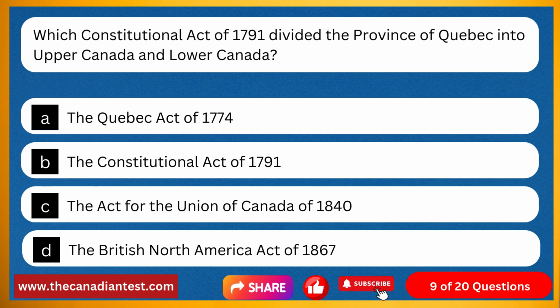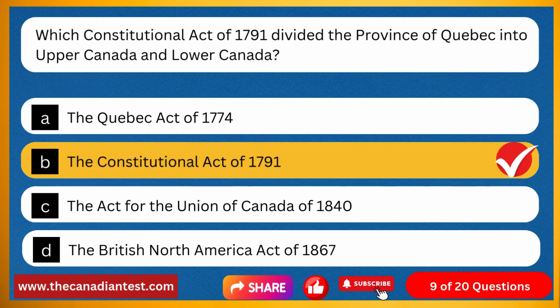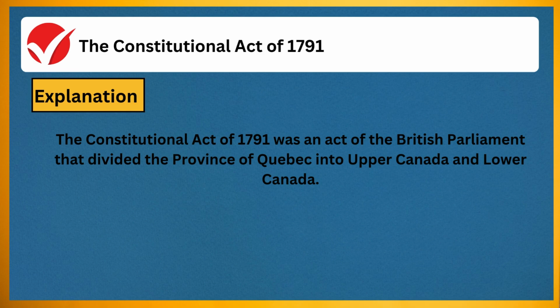Option D, the British North America Act of 1867. The correct answer is the Constitutional Act of 1791. Explanation: the Constitutional Act of 1791 was an act of the British Parliament that divided the province of Quebec into Upper Canada and Lower Canada.